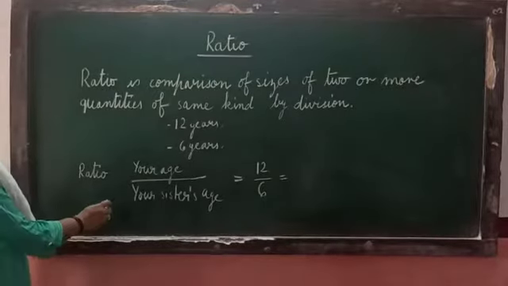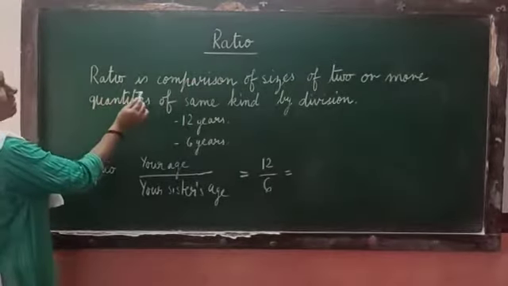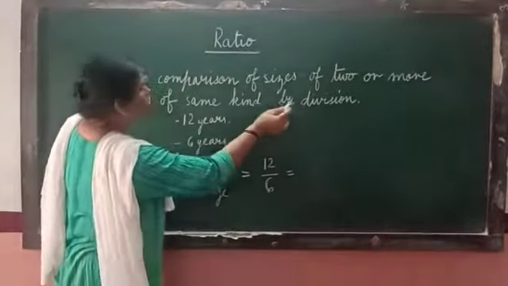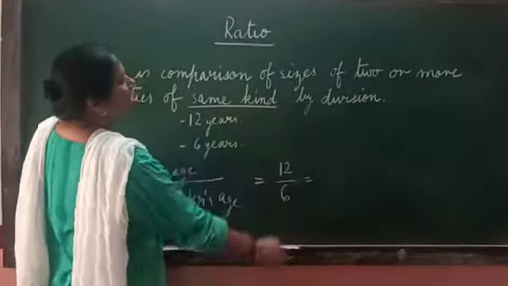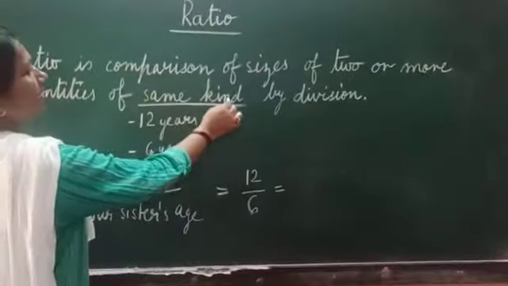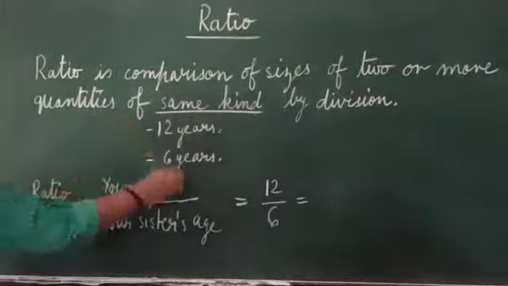Study about ratio. Now what is ratio? Ratio is a comparison of sizes of two or more quantities of same kind by division. This same kind is very important here. I'll explain this later in the same video.